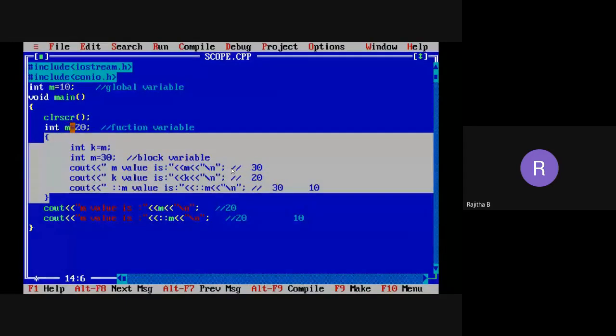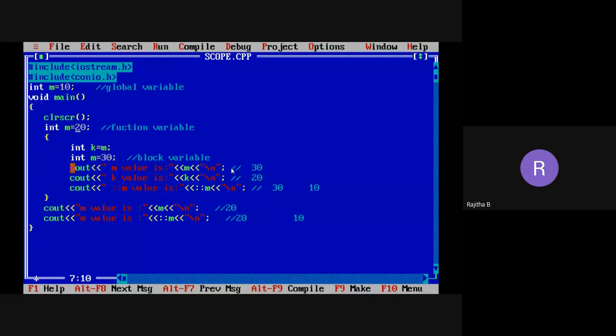And I'm taking M equal to 20, and for this M also the memory is allocated separately. The scope of this 20 is outside; if you are not taking the block, the M value is 20 only. Now you can see this one, what is the K value? 20 will be printed here. The 20 value will be same as it is. You can use this 20 within this block also. Within the block, you are getting the K value as 20, because I'm assigning K equal to M, and the M value is 20. So that will be assigned to K. So the K value 20 will be printed here.